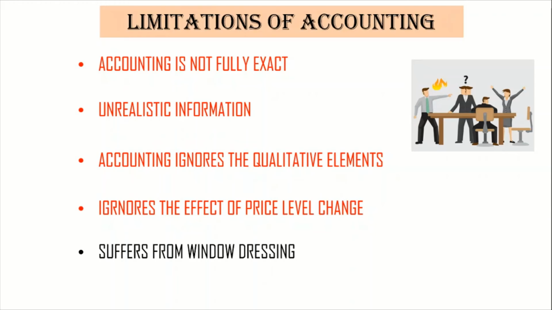The market price is not shown in the books; only the price at which it is bought, that is cost, is recorded. And every time we are charging depreciation and reducing the value, so it is not taken as the market price of that particular thing. The same goes for raw material and stock: the price may have increased or decreased outside, but we record it at the price at which we bought, so it won't record the effect of the price level change.